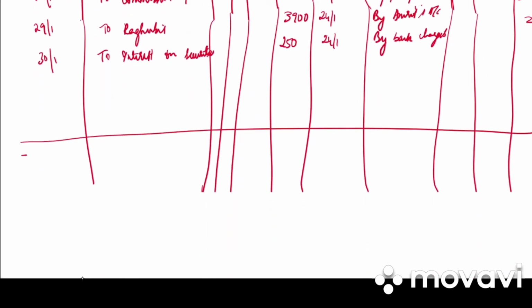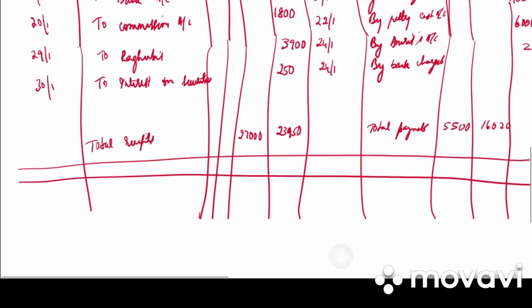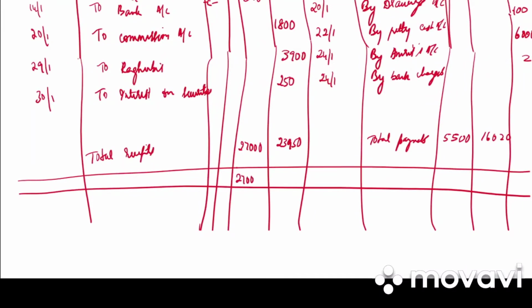Next we need to total. What are the total receipts? 27,000. 23,950. Then what are total payments? 5,500 and 16,020. So which side is more? Our cash column of debit side is more.